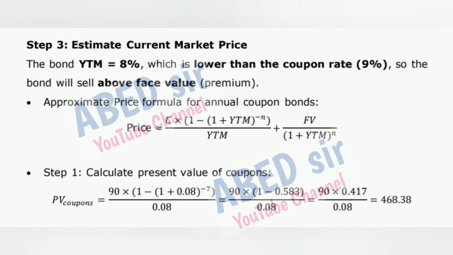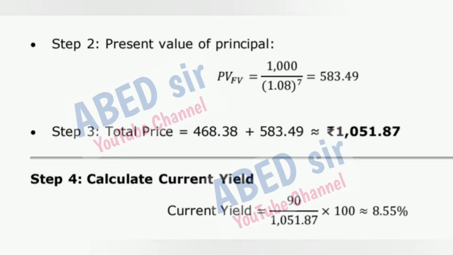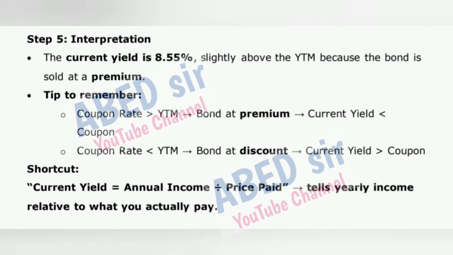Step 1. Calculate present value of coupons. Step 2. Present value of principal. Step 3. Total price is equal to 468.38 plus 583.49, which is 1,051 rupees and 87 paise. Step 4. Calculate current yield. Current yield is equal to 90 divided by 1,051.87 times 100, which is 8.55%. Step 5. Interpretation. The current yield is 8.55%, slightly above the YTM because the bond is sold at a premium.